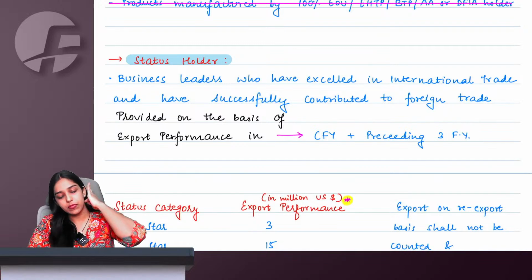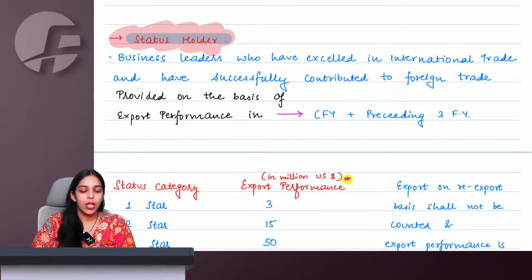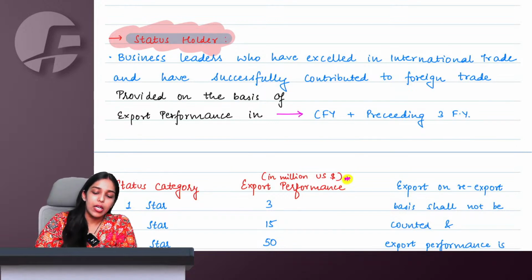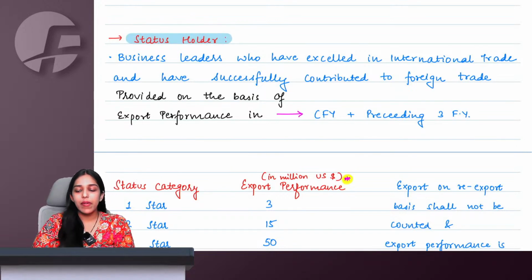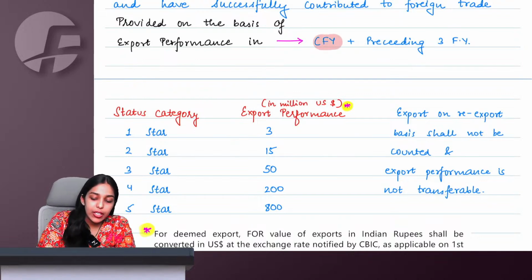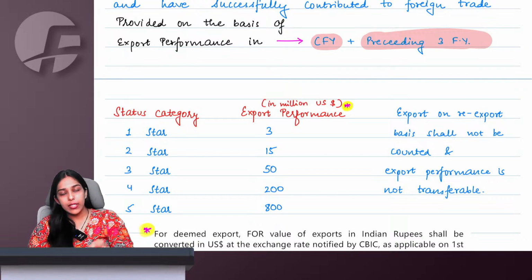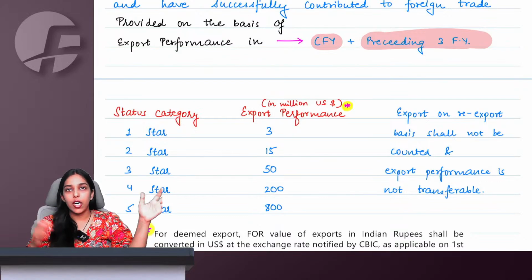and relax yourself that even I have completed that portion now. Got it. Now we talk about status holder. Who are these status holder people? These are the business leaders who have excelled in international trade. So government has given some limits, that including your FOB value for current financial year plus preceding 3 financial years. Current year plus preceding 3 financial years, a total of 4 years.